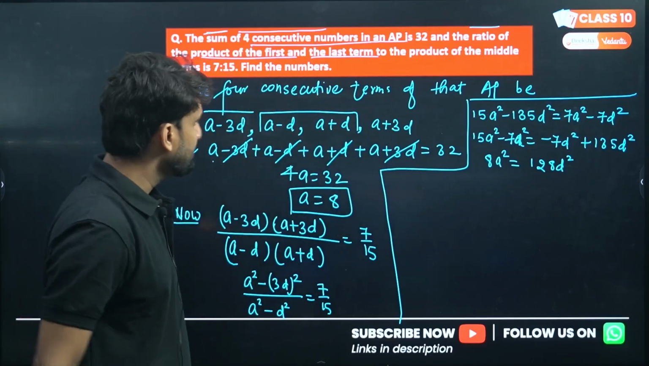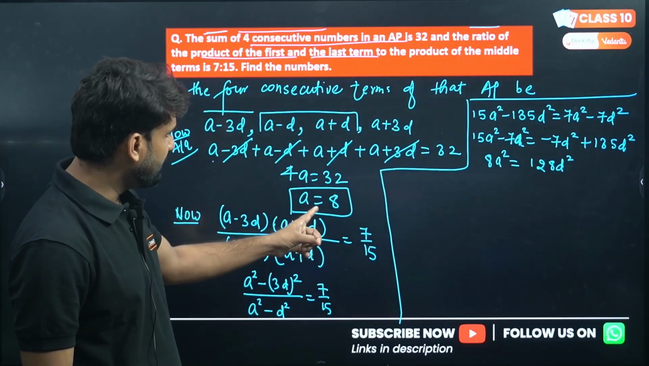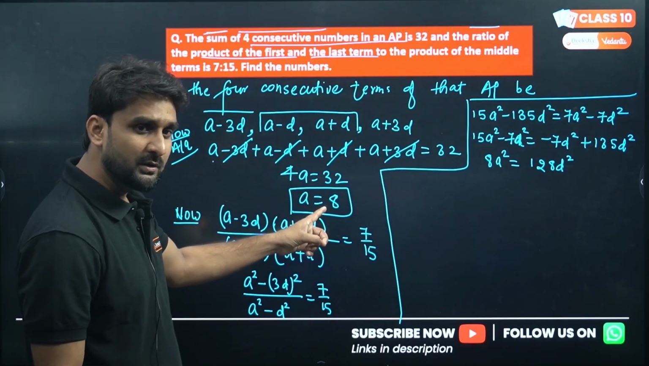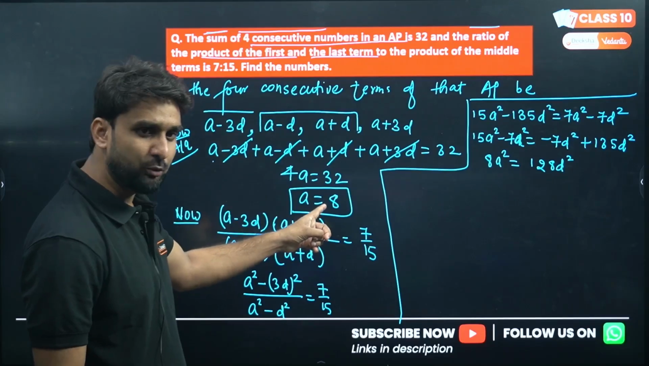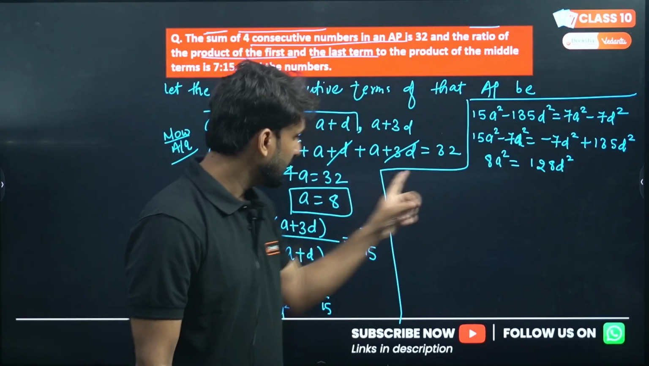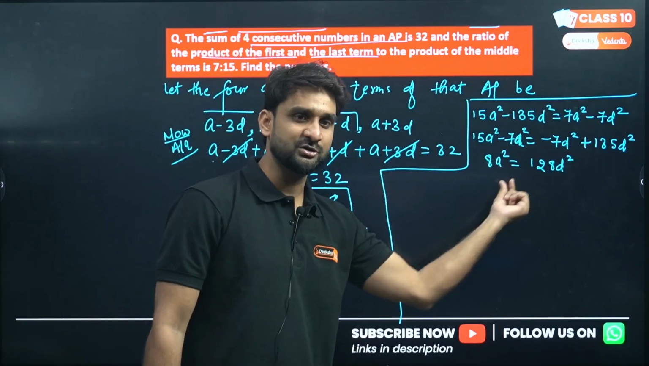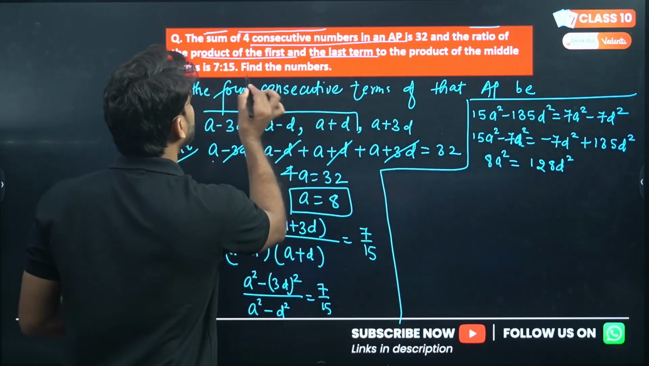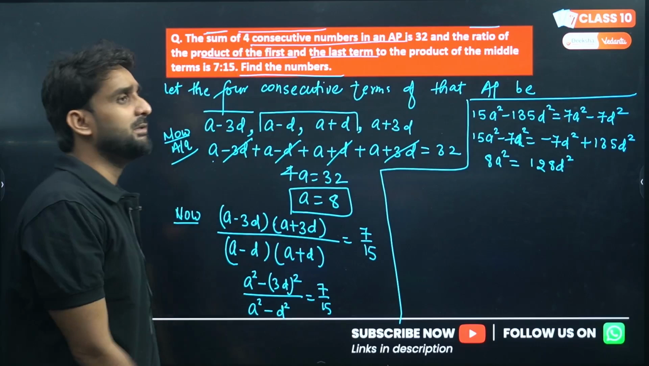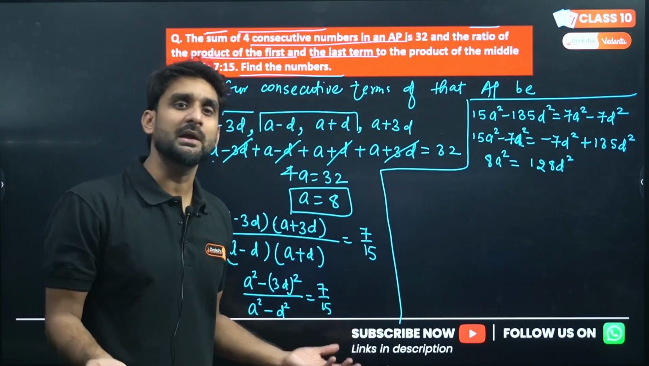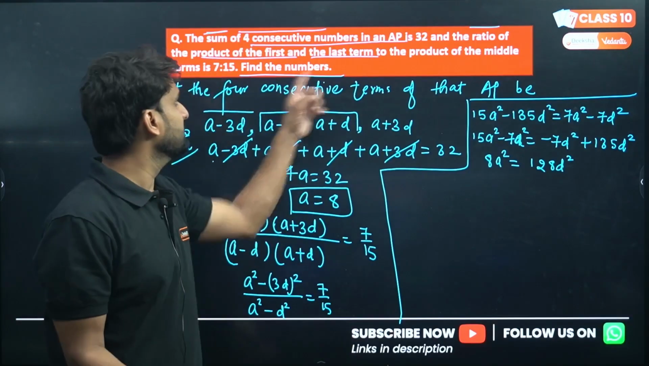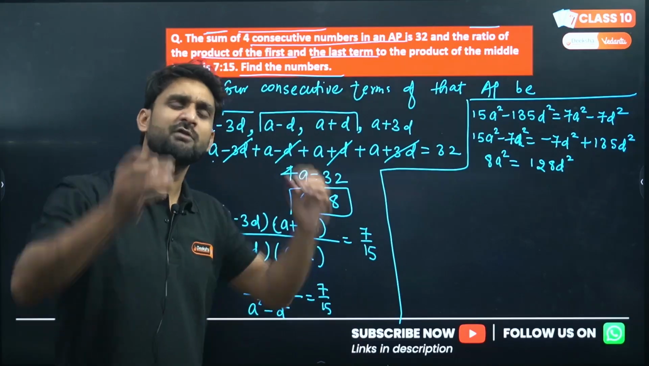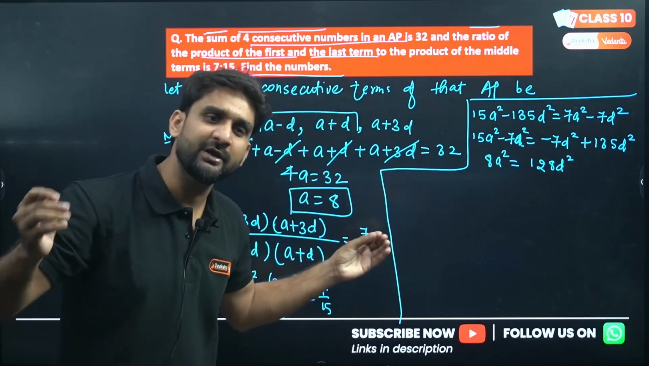We have already found the value of A here. So now time to take help from A. We can put this A here in this equation to find the value of D. And once we get A and D, we can find the numbers. We can find the AP. Yes, we require only A and D. To find the numbers, we only require A and D. We can find any AP if we have A and D.